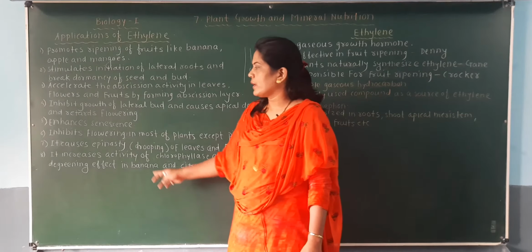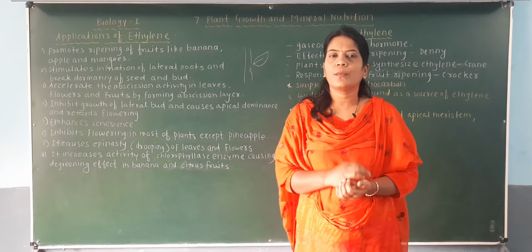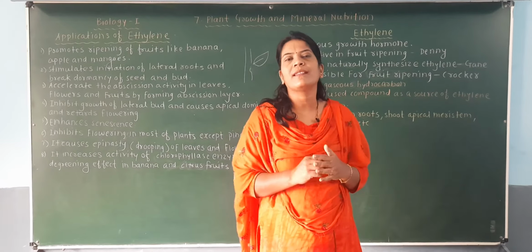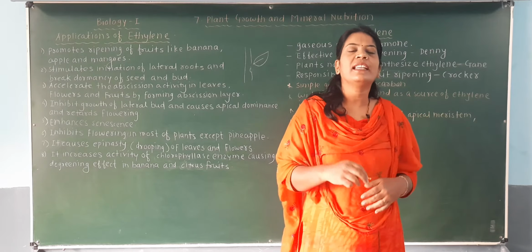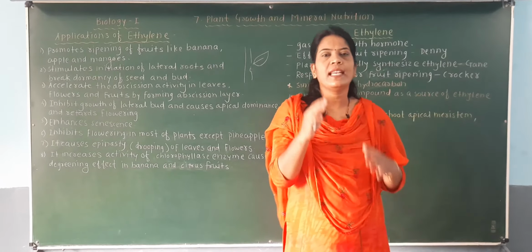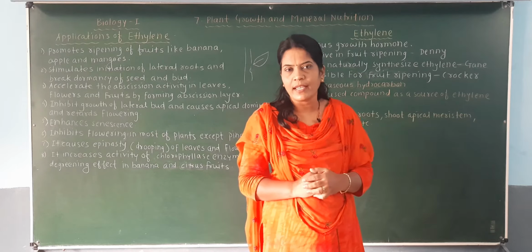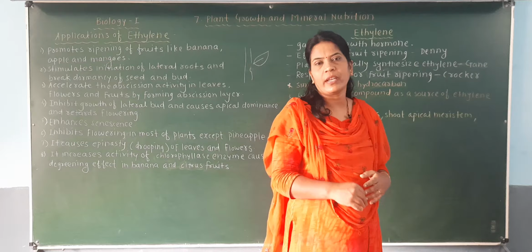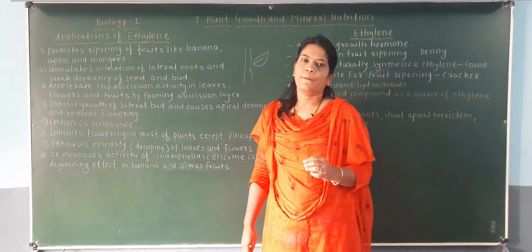Okay, next one, inhibits flowering in most of the plants except pineapple. Here we have seen that this hormone is responsible for inhibition of flowering. In almost all the plants, flowers are not produced due to this ethylene hormone. Instead, it inhibits the flowering. That means when in any plant ethylene concentration is more than the auxin, gibberellin or the cytokinin, then definitely there will be no flowering due to the presence of the ethylene. That's why ethylene inhibits the flowering.